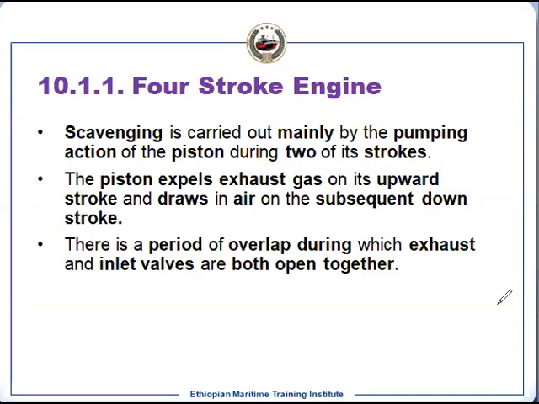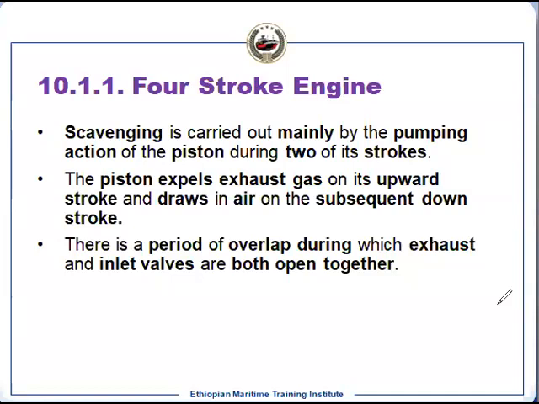So the four-stroke engine is very, very easy. It has much more time compared to the two-stroke engine, so the four-stroke engine always has better scavenging than the two-stroke engine. The two-stroke engine has difficulties, while the four-stroke engine is very simple and it can be done efficiently.